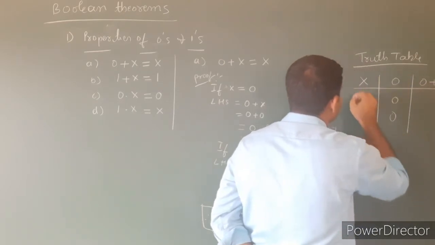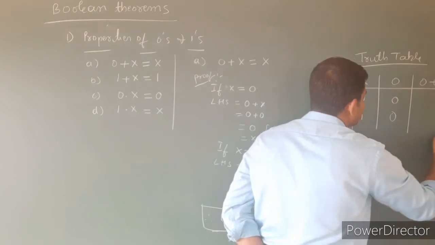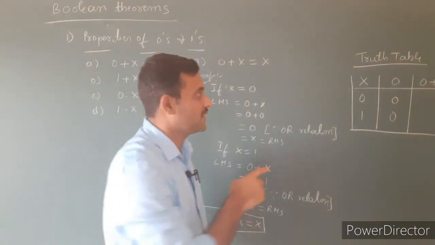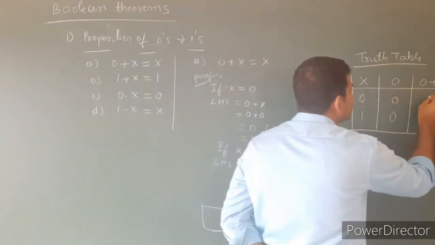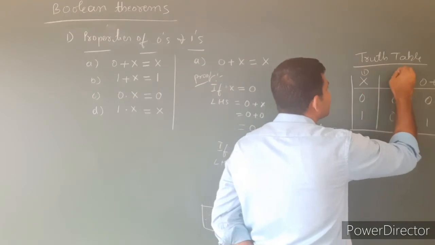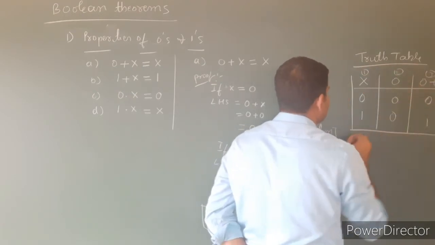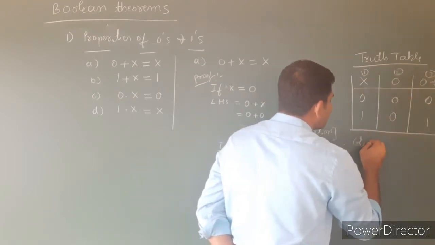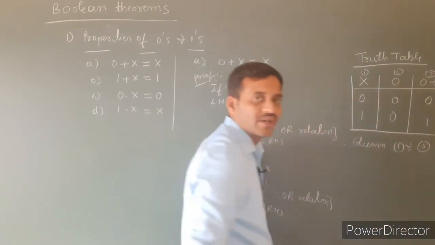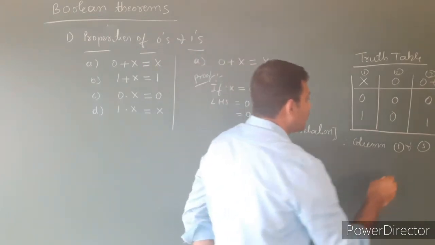These are the columns required. Then see here, what is 0 plus 0? 0. 1 plus 0, that is 1. Then column number 1 and 3, both are the same.